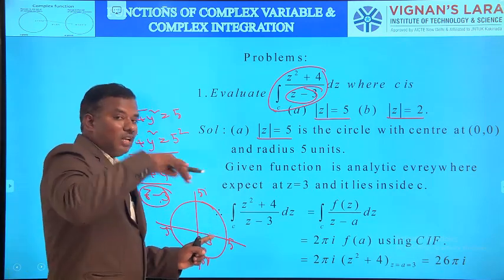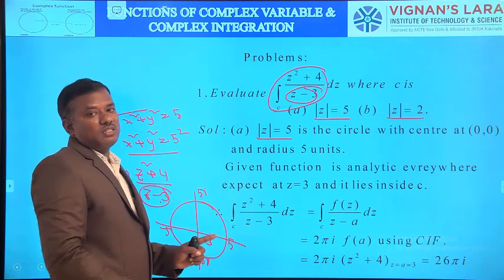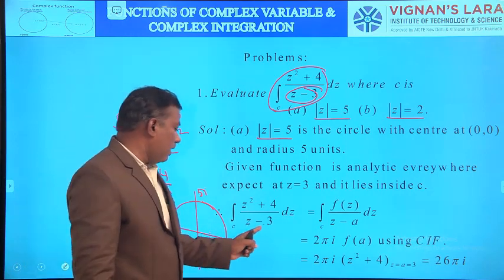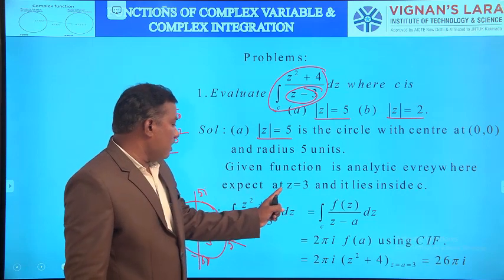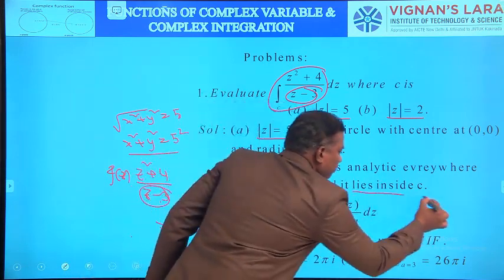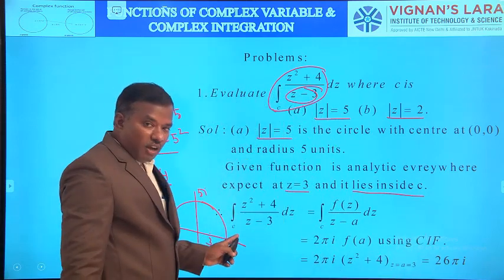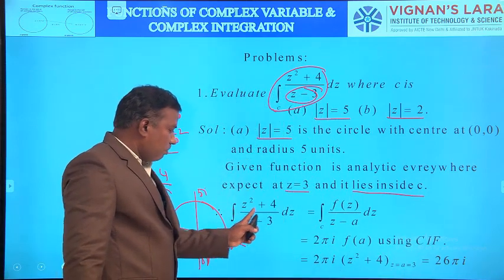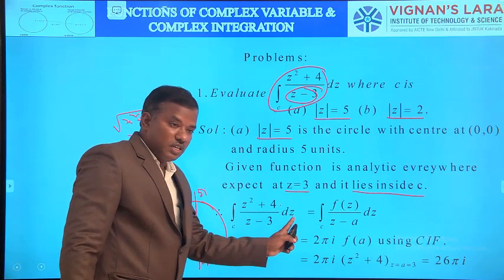Suppose z equal to 3 lies outside C, then we are applying Cauchy's integral theorem. So here the function is analytic everywhere except at z equal to 3 and it lies inside C. So by integral formula, integral over C z square plus 4 by z minus 3 dz is equal to,